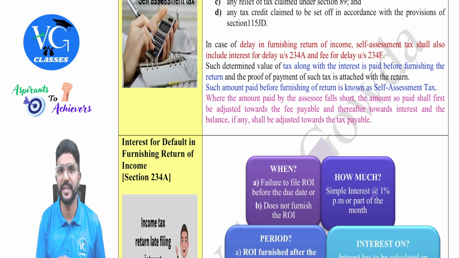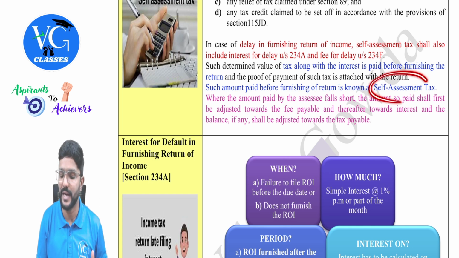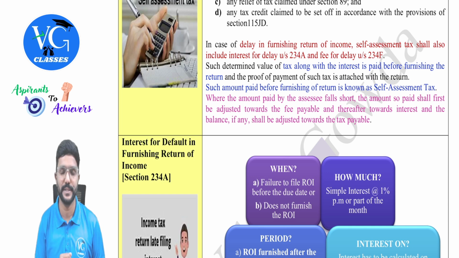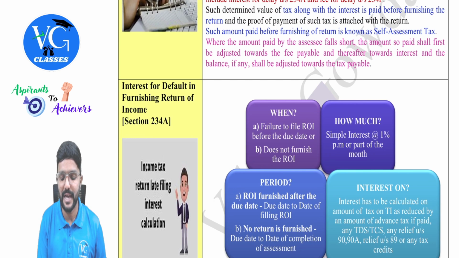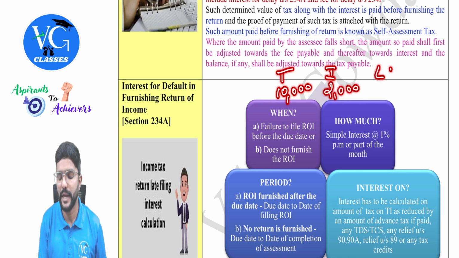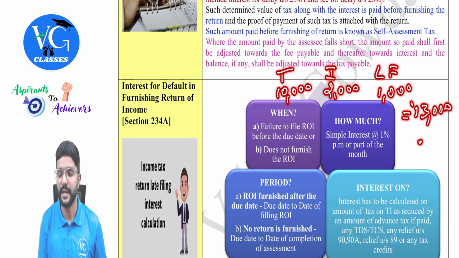And that amount, whatever they are paying before filing the return, is called self-assessment tax. And if there is any short payment, for example, assume, guys, the assessee is supposed to pay 10,000 tax and interest of 2,000 and late fee of 1,000. Okay, so the total comes to 13,000. But assume the assessee has paid only 8,000.